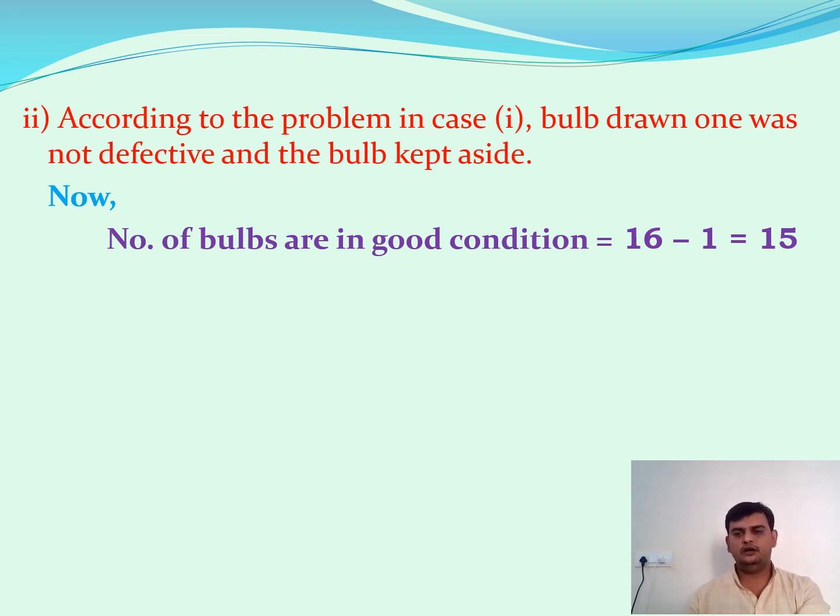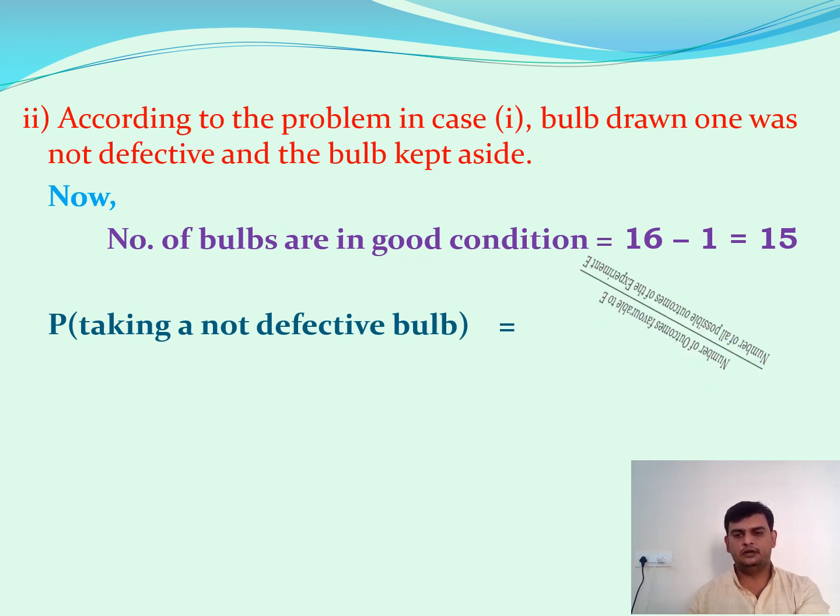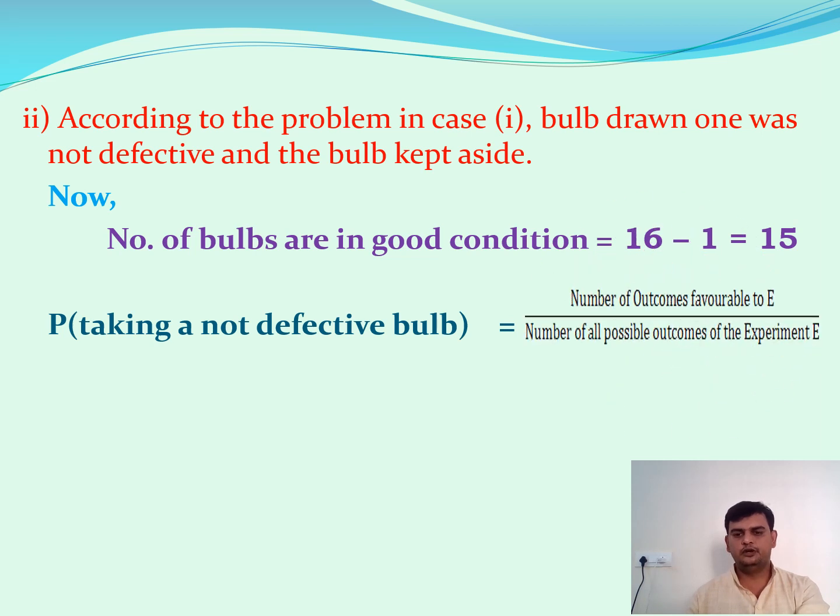We have chosen one and kept it aside, so how many are pending? 15. So I have 15 good bulbs. The probability of taking a not defective bulb is favorable outcomes by possible outcomes, which is 15 by 19. We have already kept one bulb aside, so the total number of bulbs is 19, and in that the good bulbs are 15. This is the bulbs problem, which is an important one from the examination point of view.